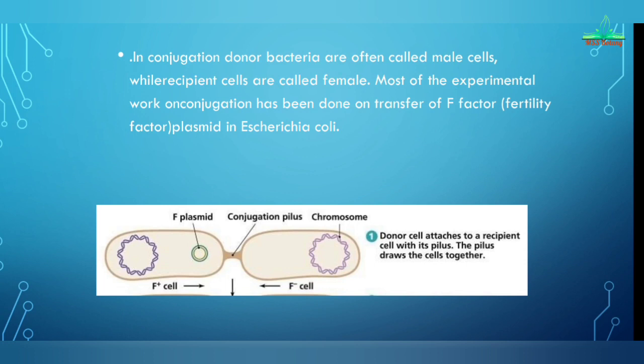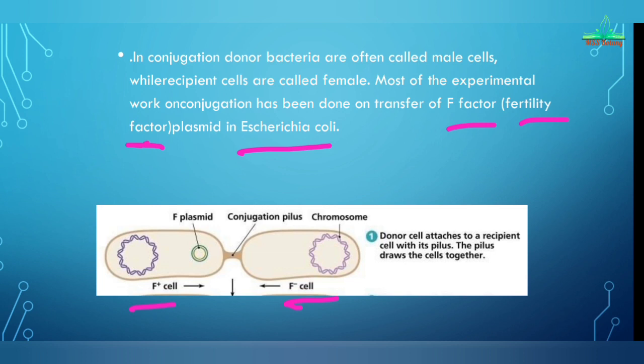Most of the experimental work on conjugation has been done on the transfer of the F factor. It is also called the fertility factor, and it is present in the plasmid of Escherichia coli. So most of the study has been done in the E. coli species, on how the F factor is transferred from the male bacteria to the female bacteria.